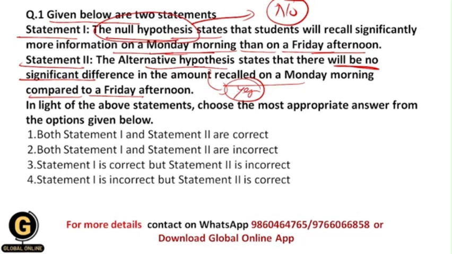But in the alternative hypothesis, they have stated that there is no significant difference between these two things, and that's why exactly opposite statements have been stated over here. So in the place of the null hypothesis, they have given the definition of the alternative hypothesis, and in the place of the alternative hypothesis, they have given the definition of the null hypothesis, and that's why your correct answer should be 2, because both of these statements are incorrect. All of you getting, students? Because both of these statements are incorrect.